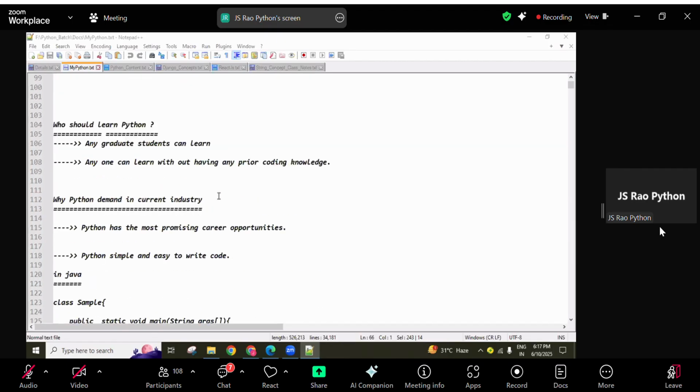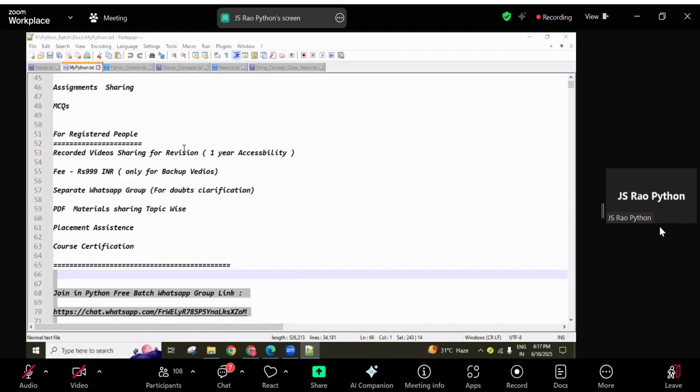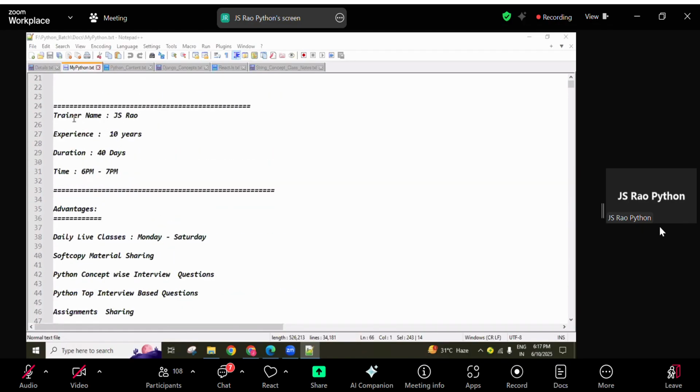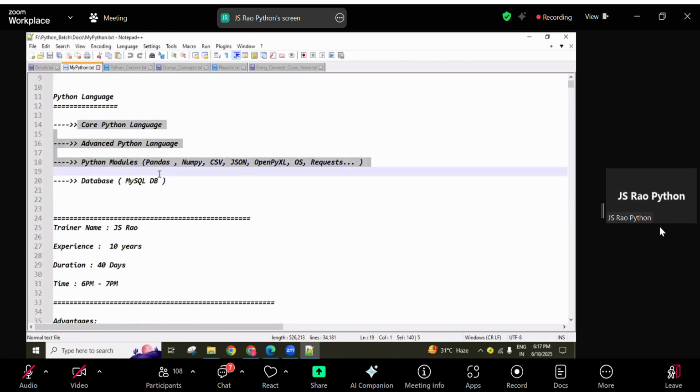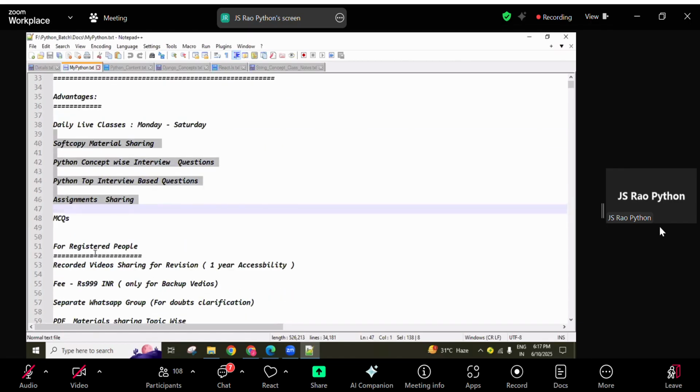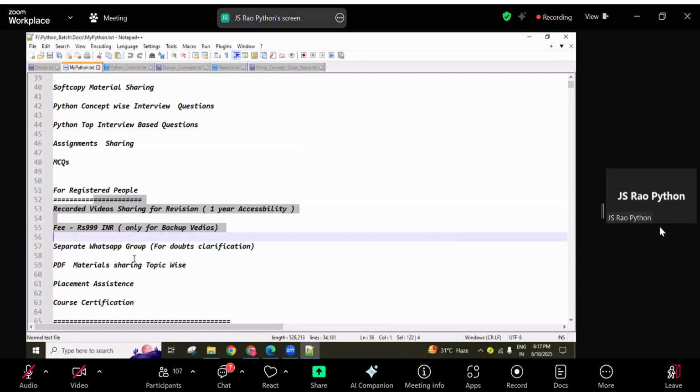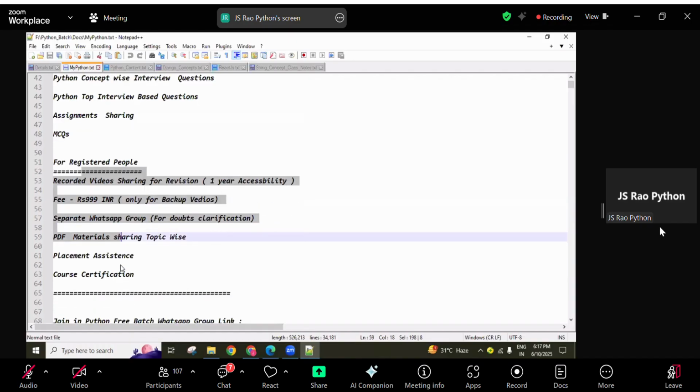No need to discuss every time these basic concepts. I have explained many times what we are going to discuss here, what you are going to get if you join this session, and what the benefits are. No need to discuss it every time.